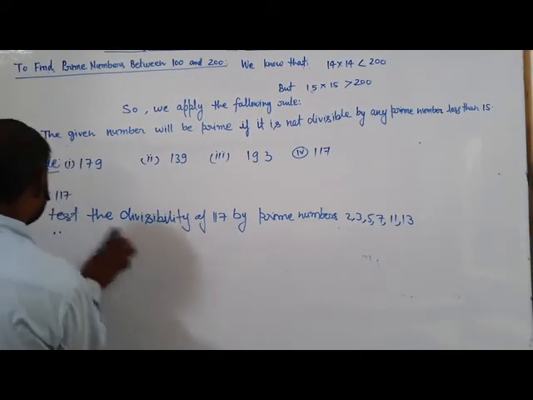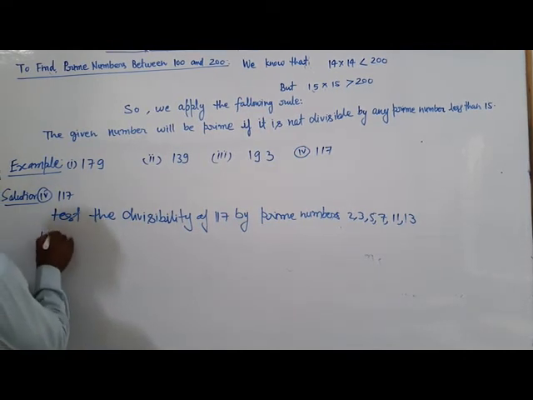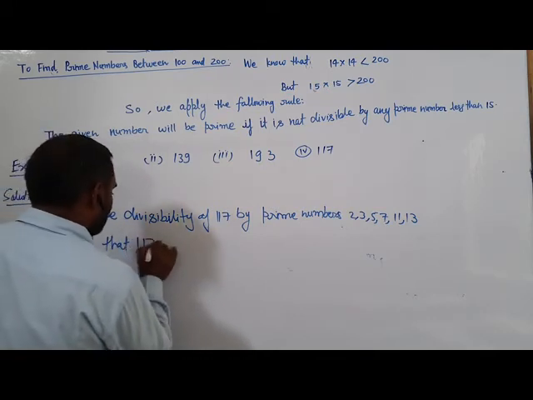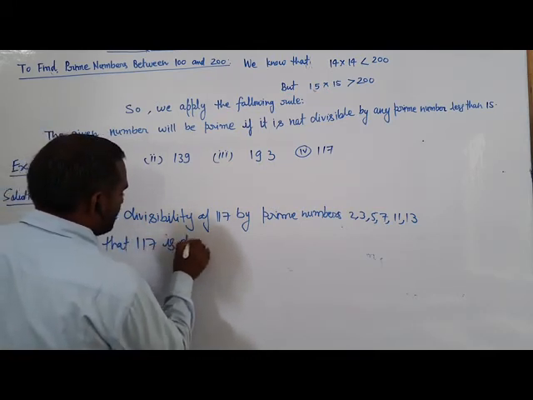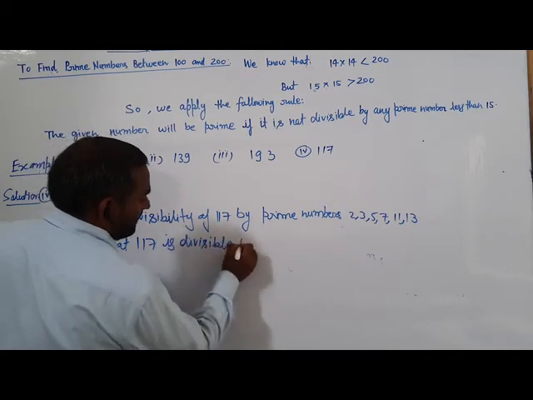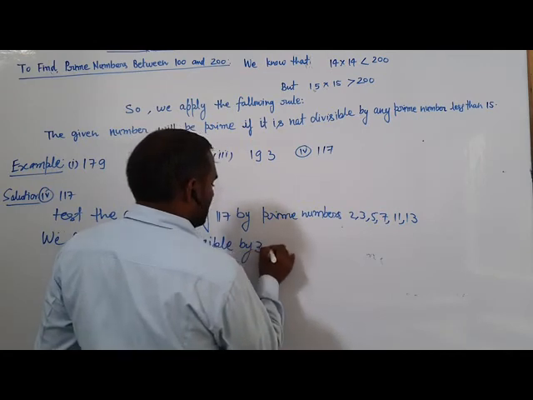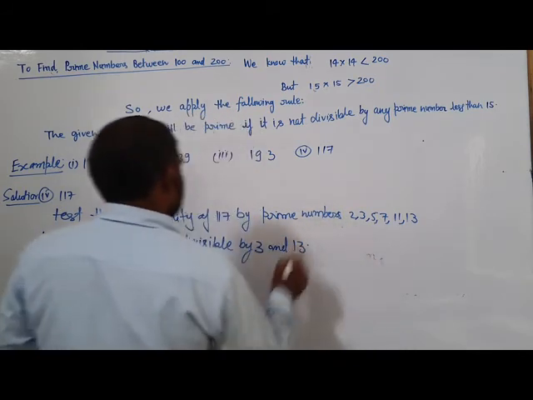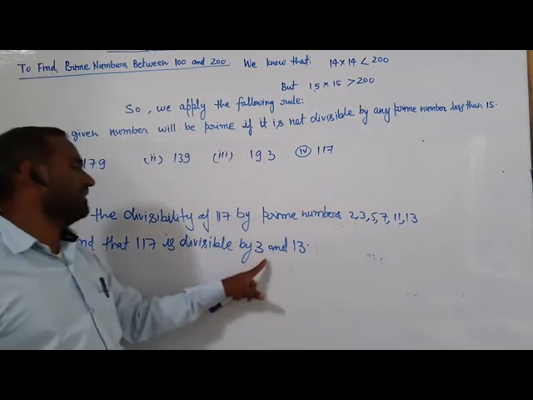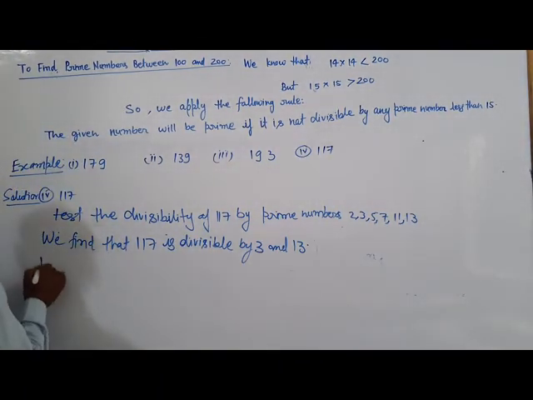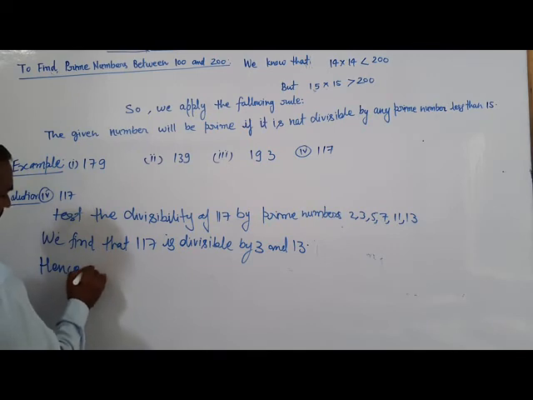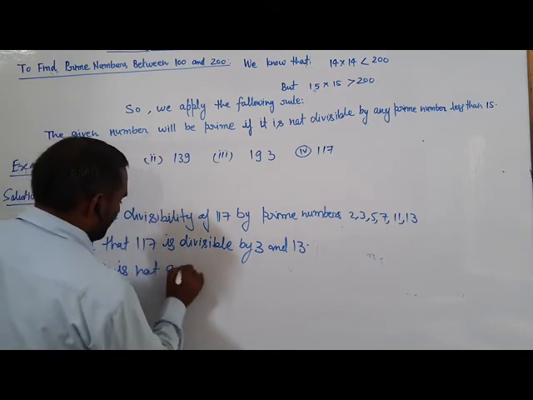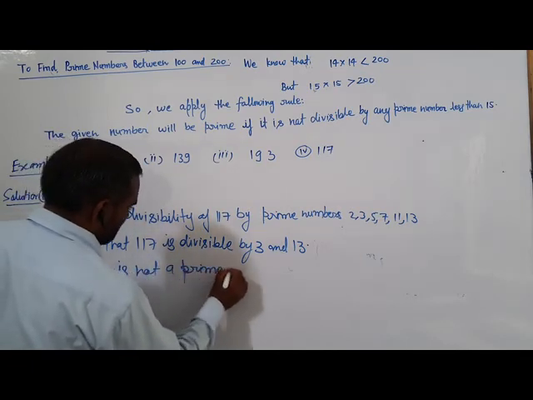As well as we find that 117 is divisible by 3 and 13. So hence 117 is not a prime number.